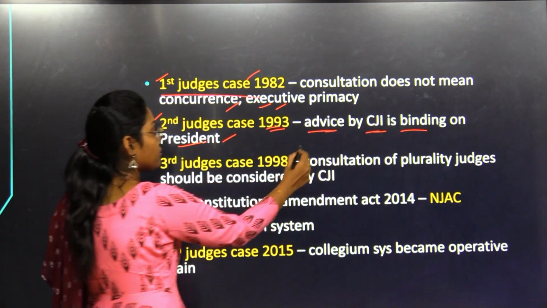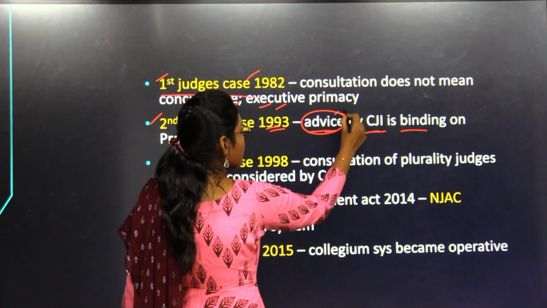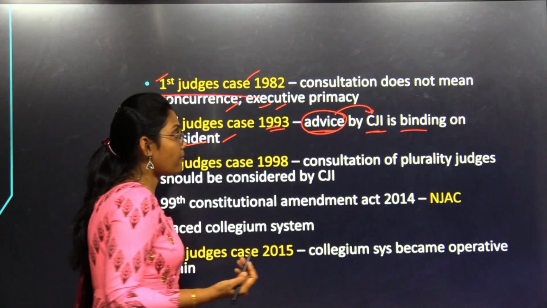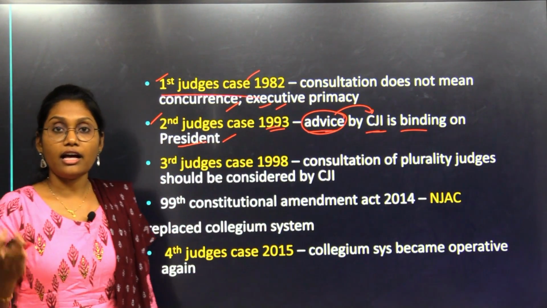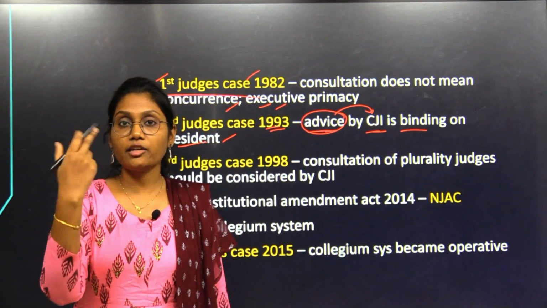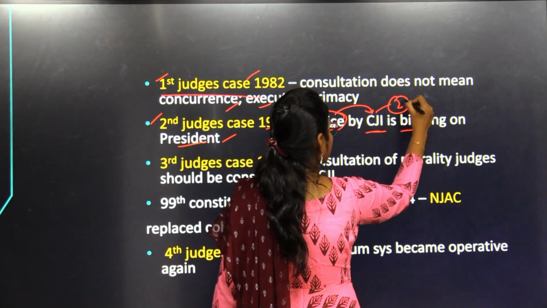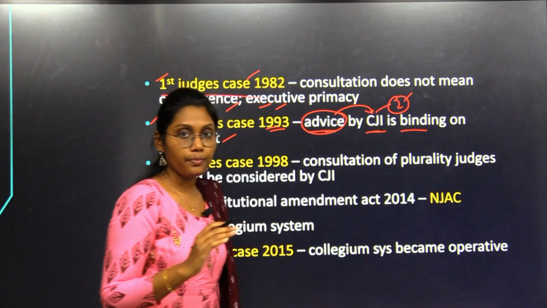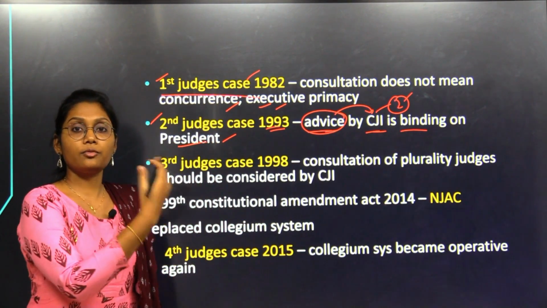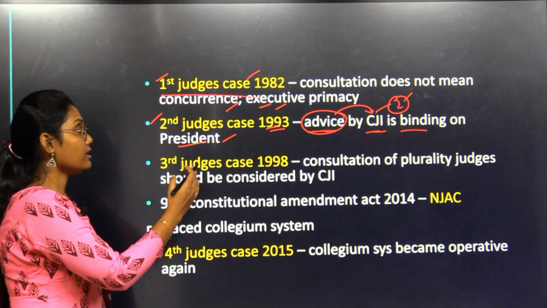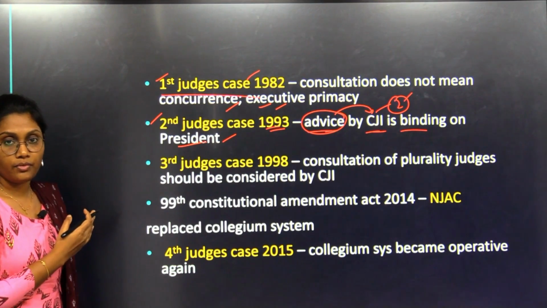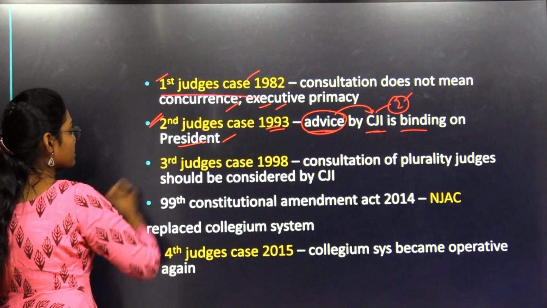But here the advice will not be given solely by the CJI, but he will consult another two senior most judges. Together they will give advice to the President and that advice would be binding on the President. That was the verdict under this case.